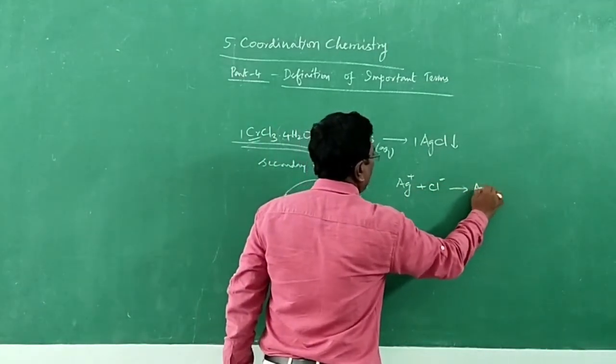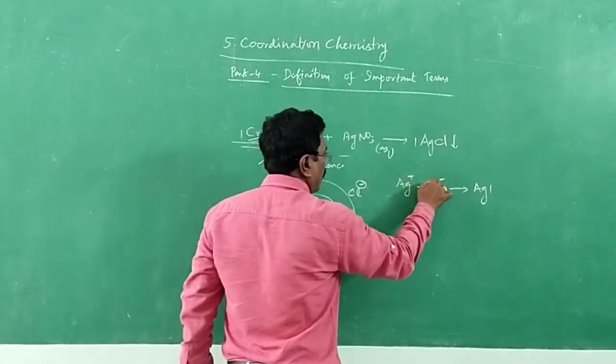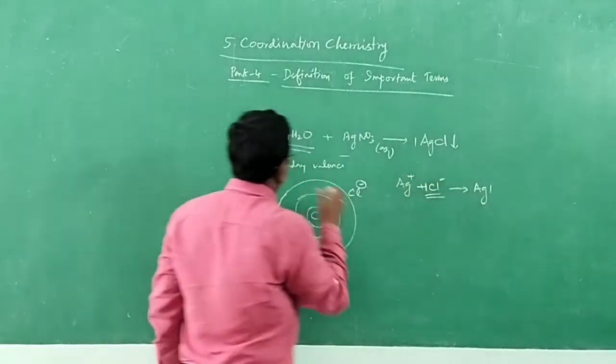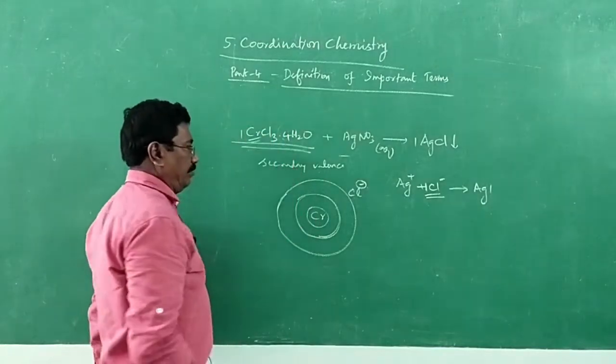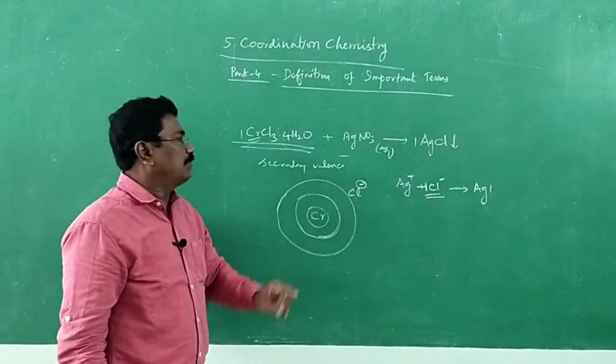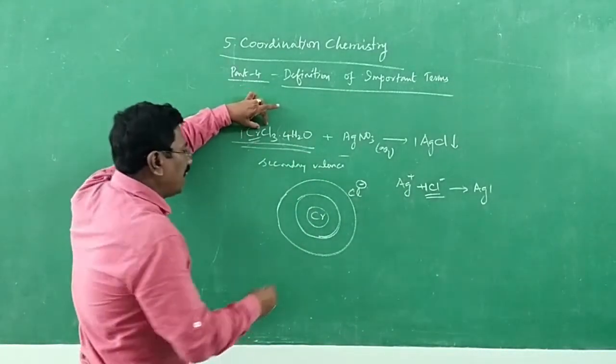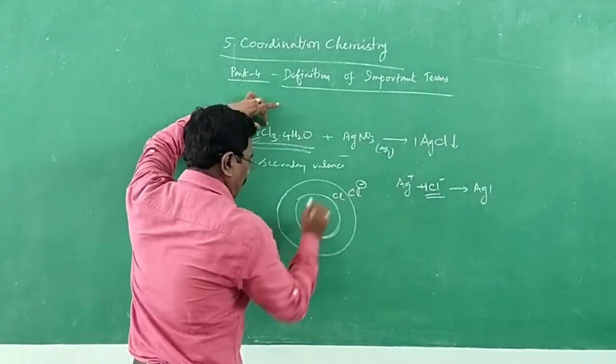So we have got only 1 mole of silver chloride. Since the availability of chloride ion in the ionization sphere is found to be only 1, the remaining 2 should be inside the coordination sphere.